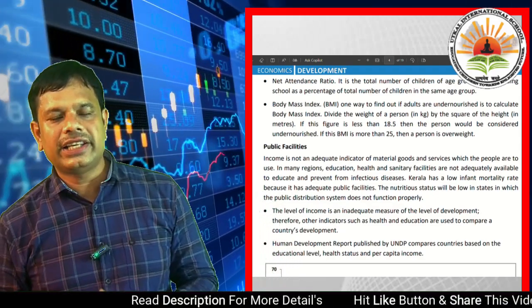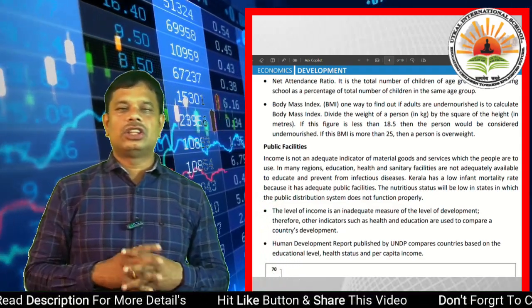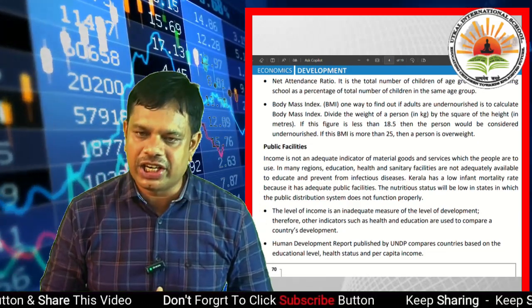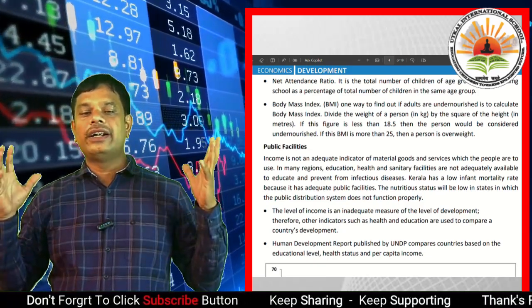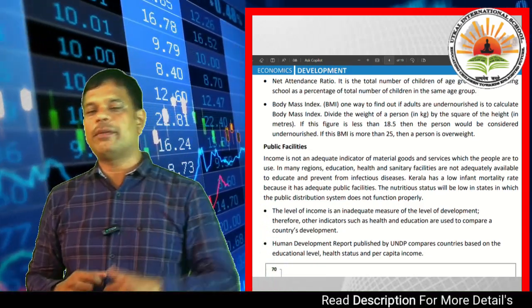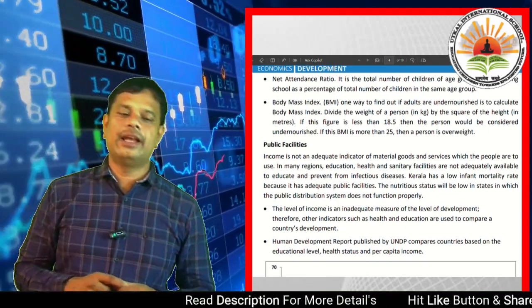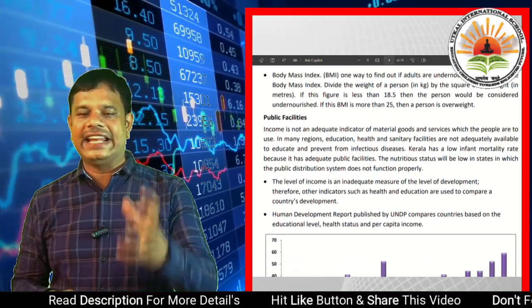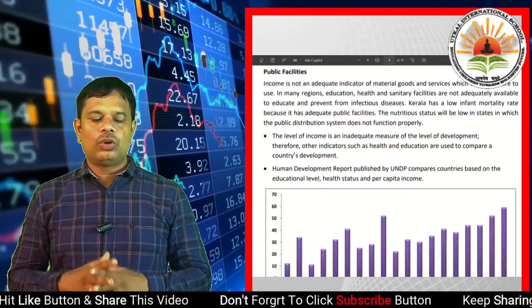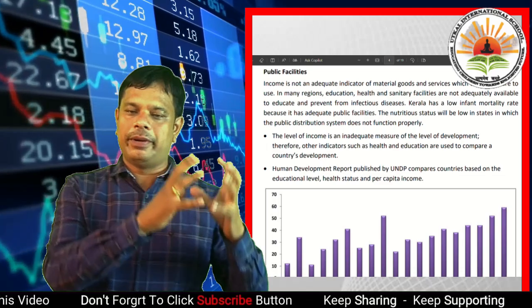Another thing, dear students: the level of income alone is an inadequate measure of the level of development. Therefore, other indicators such as health and education are used to compare countries' development.